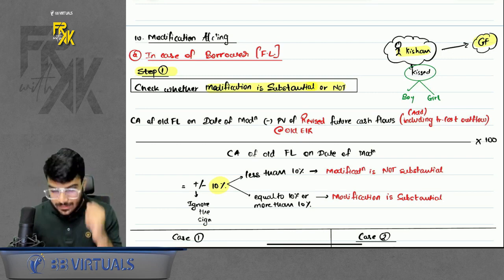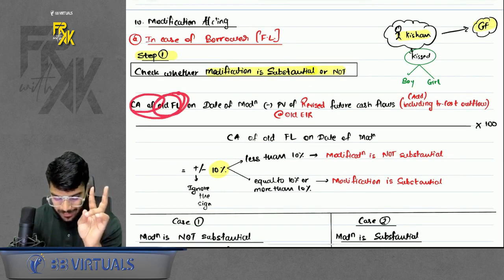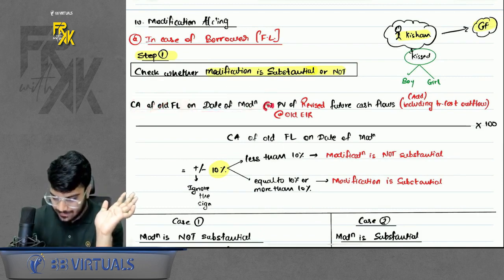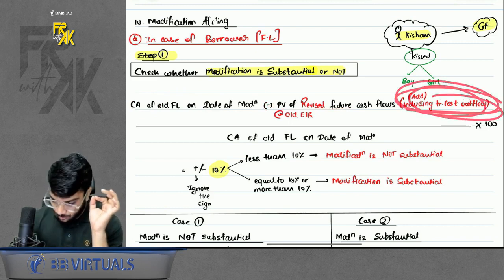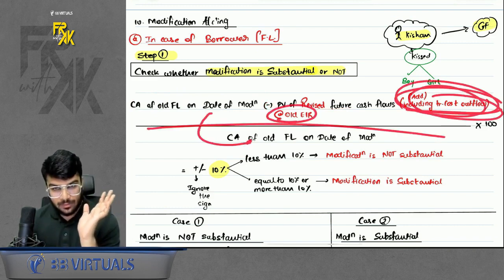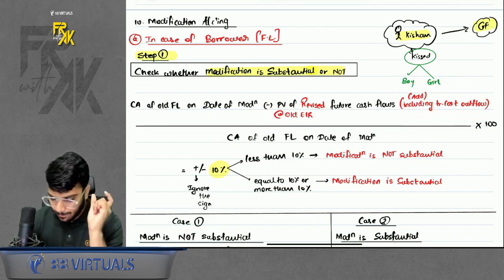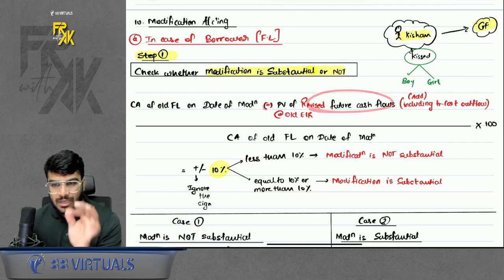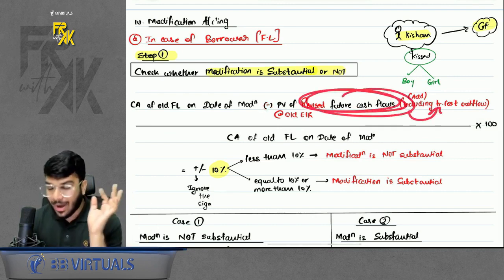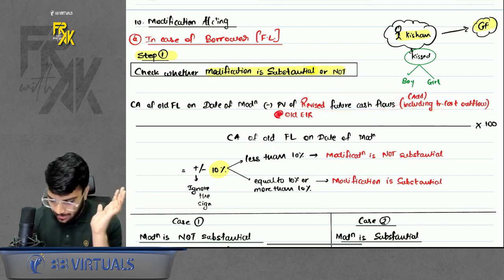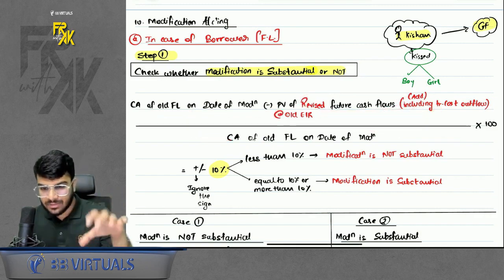Okay. How do we check it, sir? For this, you have to compute two amounts. First, the carrying amount of the old financial liability on the date of modification less the present value of revised future cash flows, including transaction cost outflow, at the old EIR, divided by the carrying amount again. Whenever you are doing the modification, you want the carrying amount as on that date. Compare that with the present value of the revised future cash flows at the old EIR. When you compute the revised future cash flows, don't forget to add the transaction cost, and discount them at the old EIR and divide again by the carrying amount. Don't worry, I will discuss all these things with the question also.